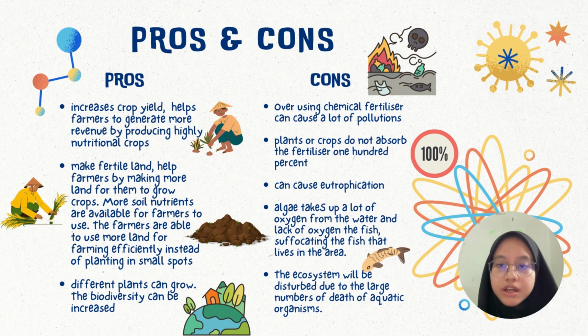Even though this chemical is very helpful to farmers and is good for crop production, overusing chemical fertilizer can cause a lot of pollution. Besides, plants or crops do not absorb the fertilizer 100%. They only absorb a portion of fertilizer, leaving some remaining in the soil. When the fertilizer goes into the water, microorganisms like algae can grow. This can cause eutrophication because the algae grows faster on the fertilizer washed into the sea.